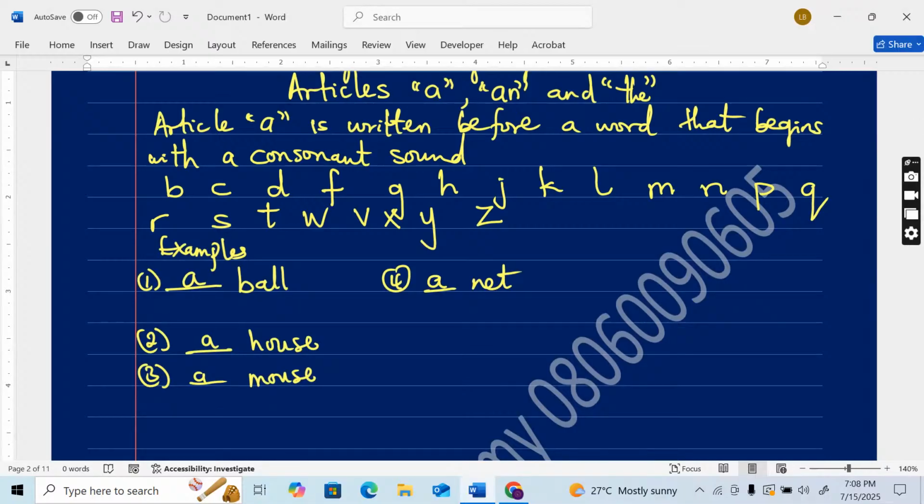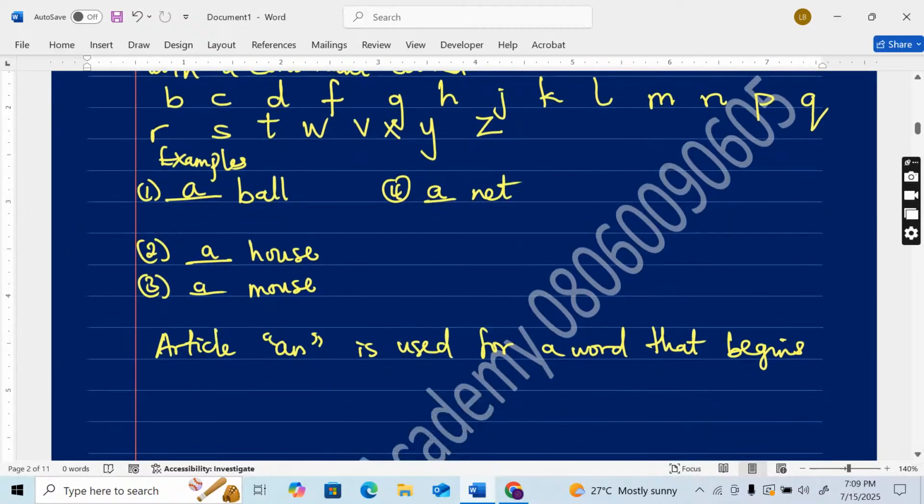Now let's look at the article an. Article an is used for a word that begins